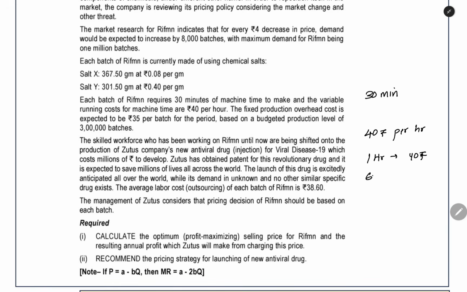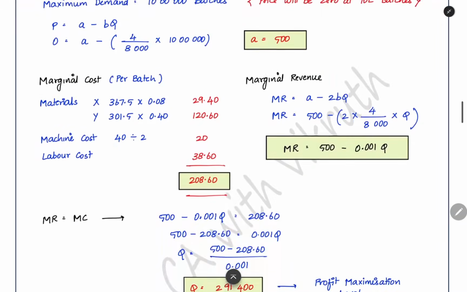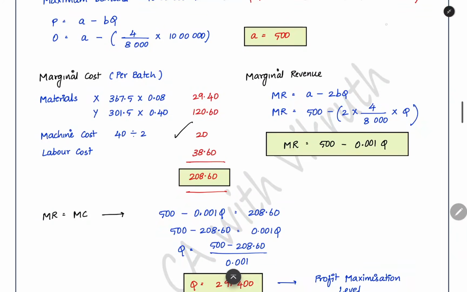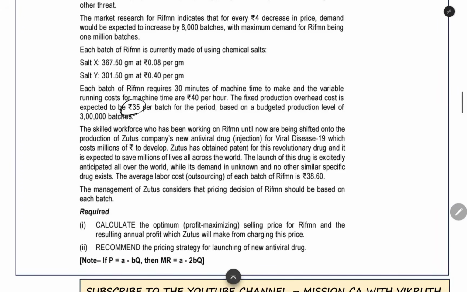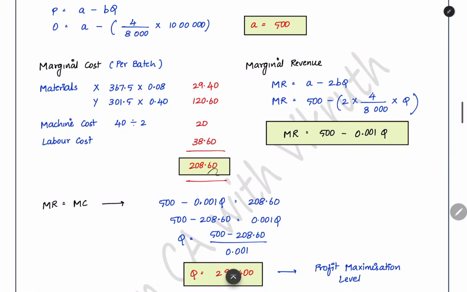40 rupees. For 60 minutes, we are paying 40 rupees. Now, for one batch, we are taking 30 minutes of machine time. So, half of that will be incurred. 40 by 2, 20 rupees will be the machine cost. And then labor cost, they have given directly 38.60. Here, this 35 rupees is the fixed production overhead, so that will not come in the marginal cost. When you total these, you will get the marginal cost 208.6.